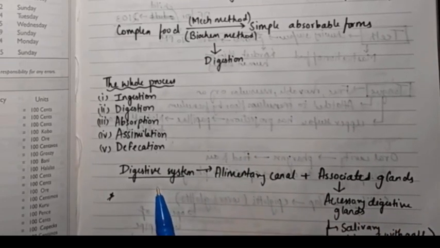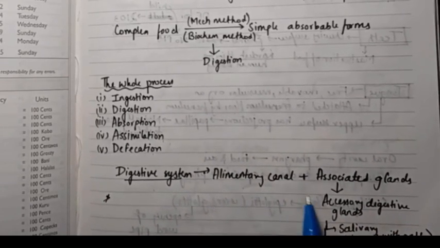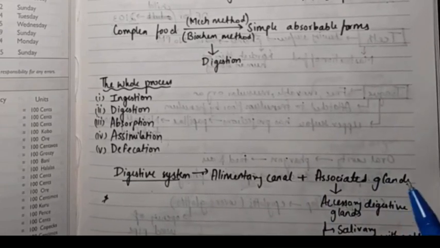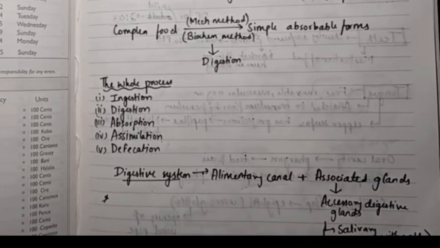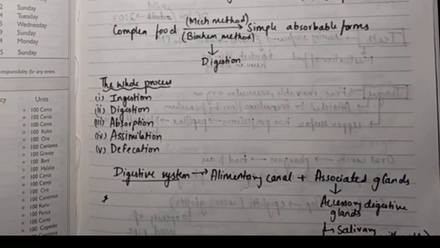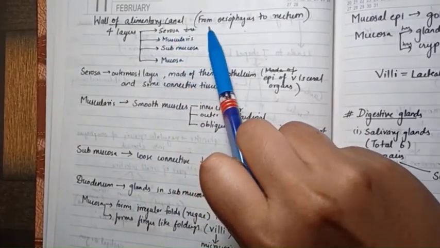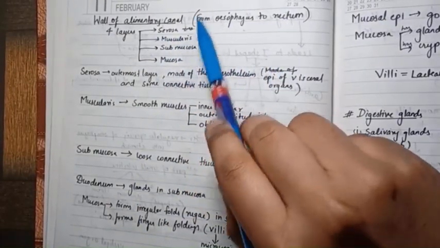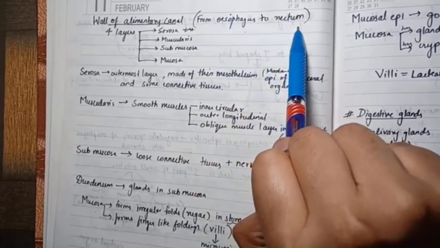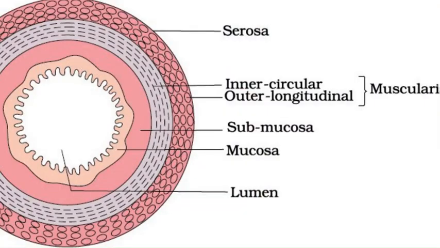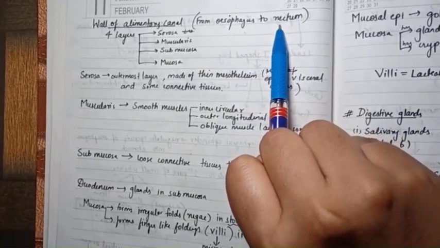The digestive system is made up of the alimentary canal and the associated glands. The alimentary canal is the esophagus and the tubes in our body, and the associated glands are also called accessory digestive glands. They are mainly the salivary gland, liver and pancreas. The wall of the alimentary canal, from esophagus to rectum, has 4 layers, and it is made up of the same 4 layers all the way, so no difference.